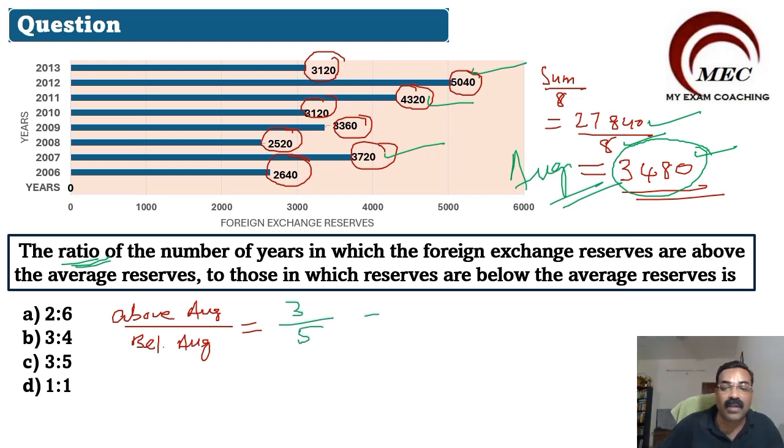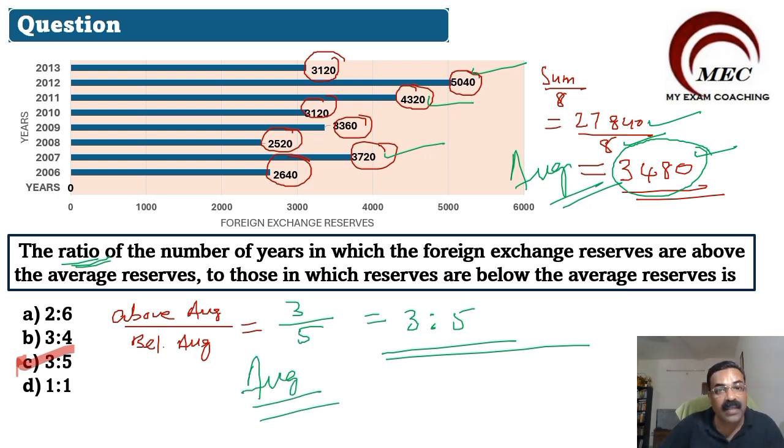So the ratio will be 3:5. Accordingly, we will mark the correct option as option C, 3:5. First we want to find out the average. After that, find out how many numbers are above average, how many are below average, and find out the ratio. Accordingly, we will find out the answer.